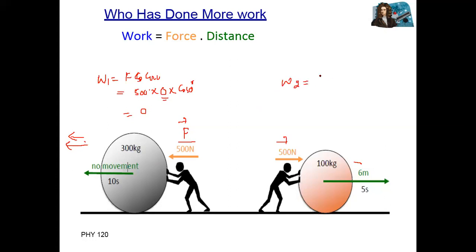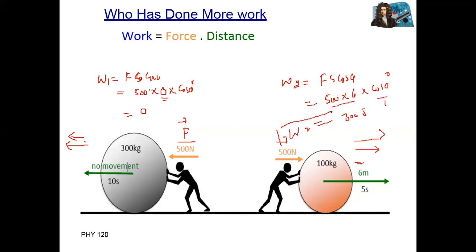What about work done for the second body? Work done for the second body is F s into cos of theta. So what is F? Actually 500 multiplied with displacement. You can see 6 meter displacement. And multiplied with what? Again the angle is 0 degree between these two because these two vectors are parallel. So cosine of 0 is equal to what? 1. So 500 multiplied with 6 equals what? 3000 joule. Work done by the second body. Excellent.